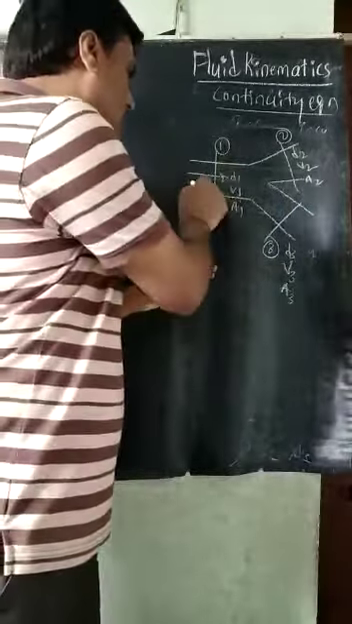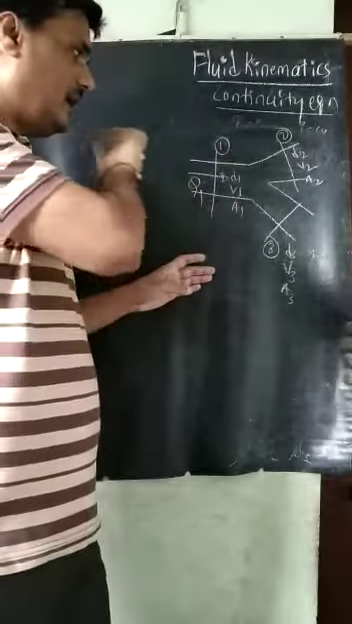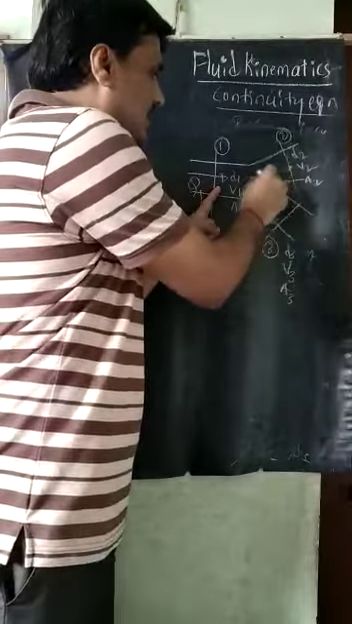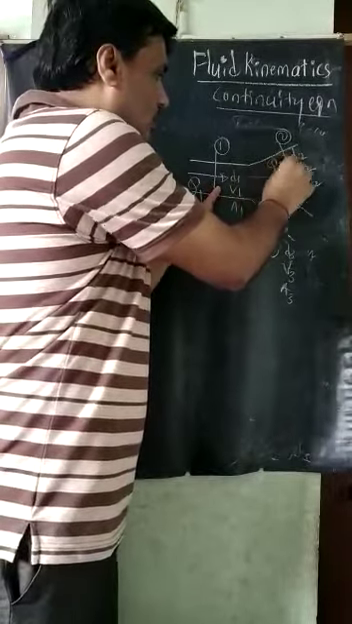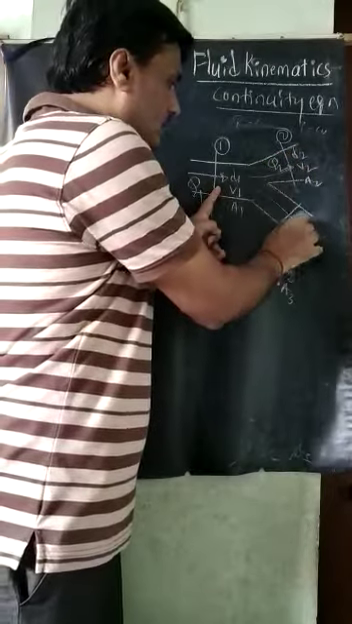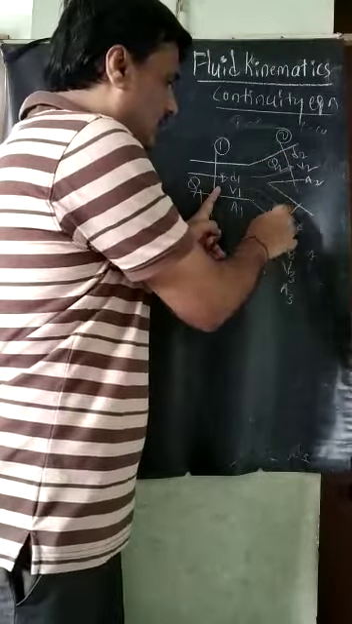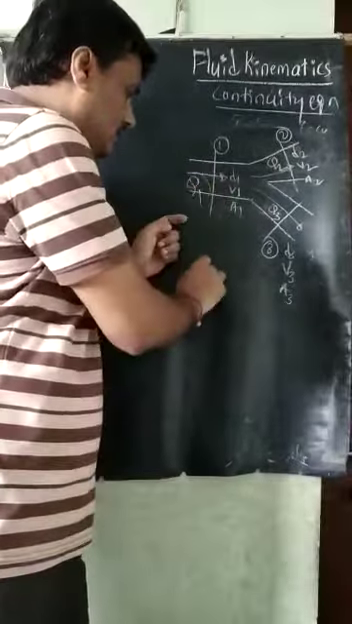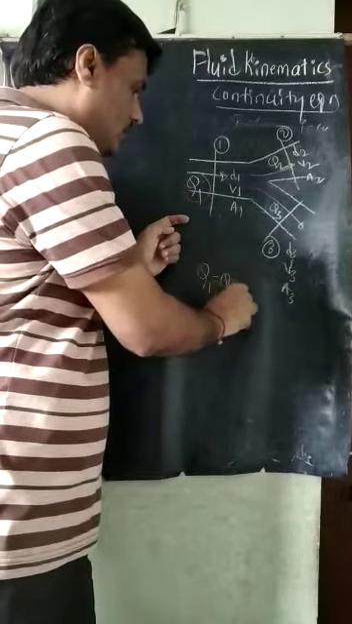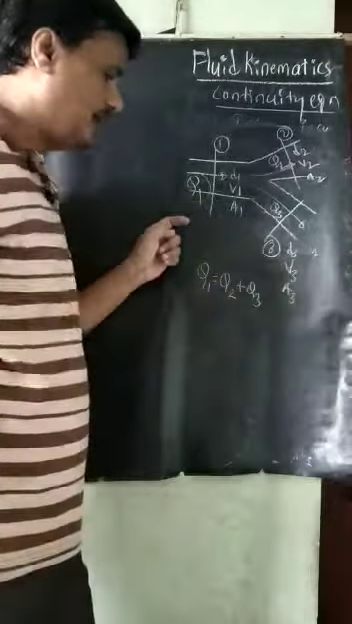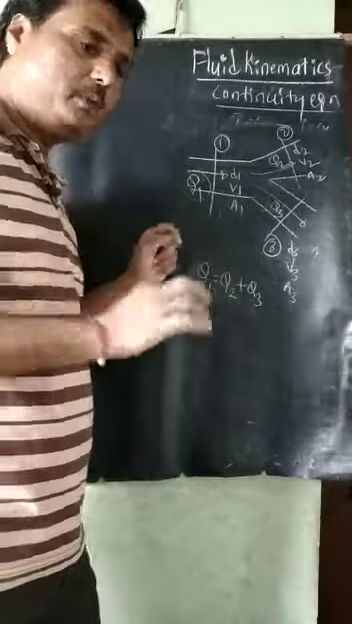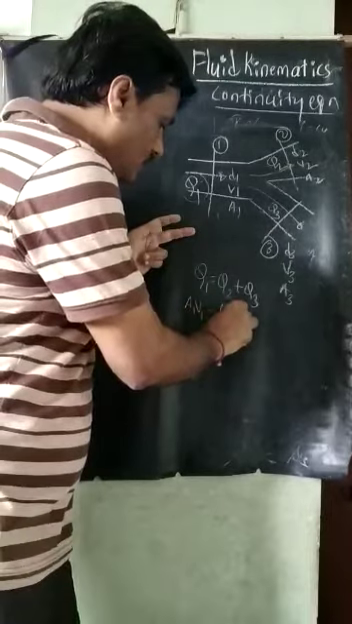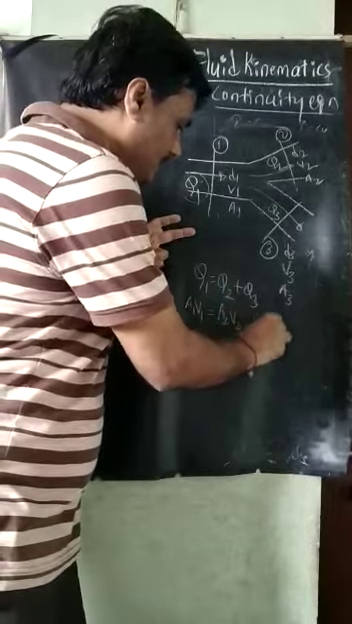Q1 is the flow rate entering this pipe. Some flow rate goes to the branch 2, that is Q2, and some fluid goes into pipe 3, that is Q3. The total flow is Q1, so Q1 is equal to Q2 plus Q3. If I apply the continuity equation, A1 V1 is equal to A2 V2 plus A3 V3.